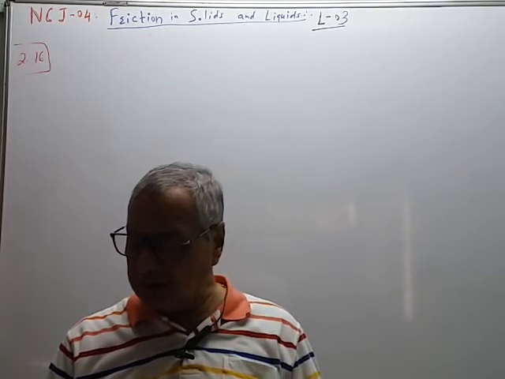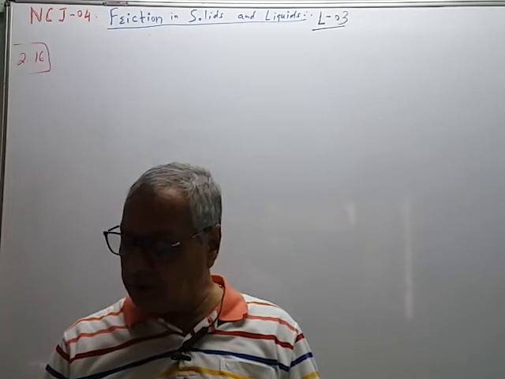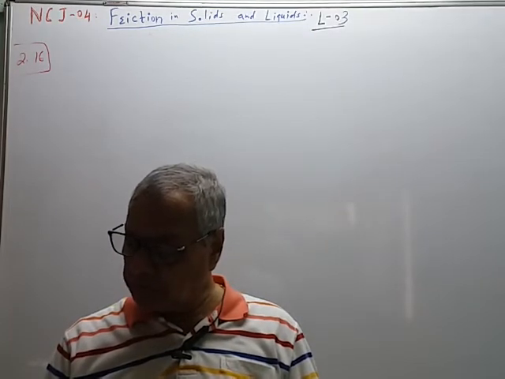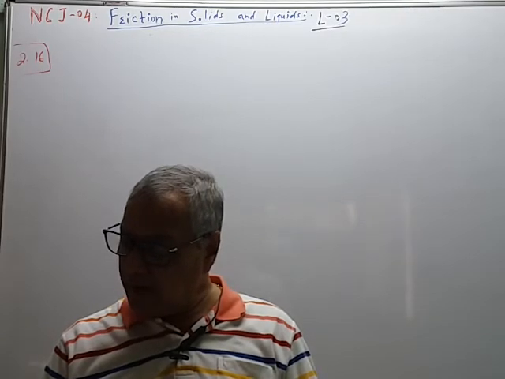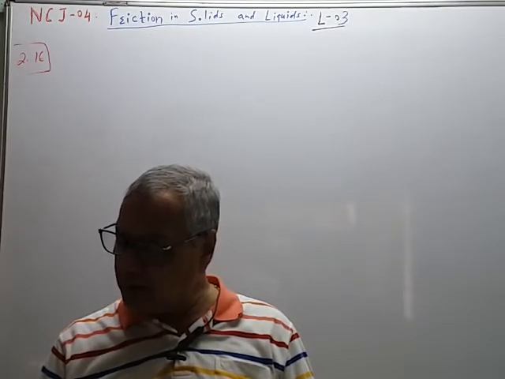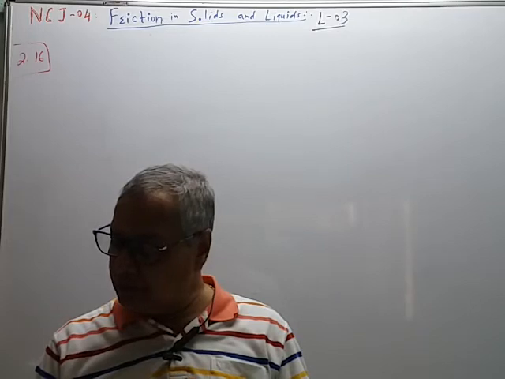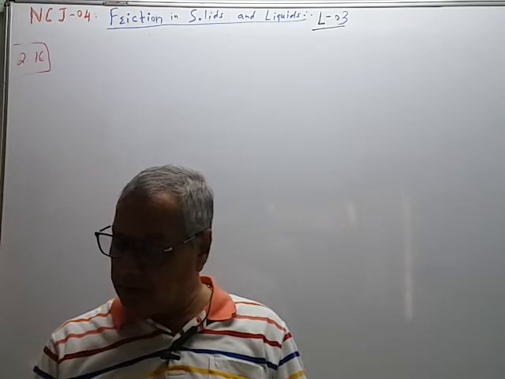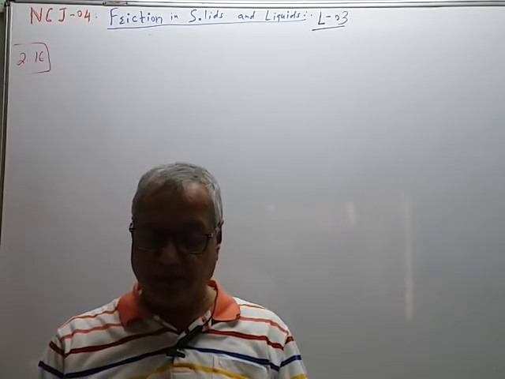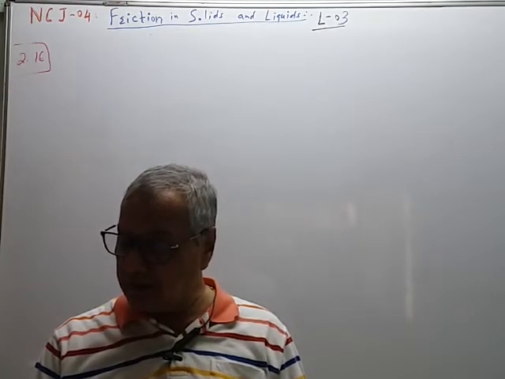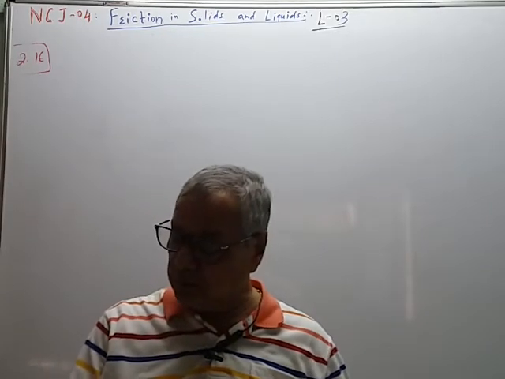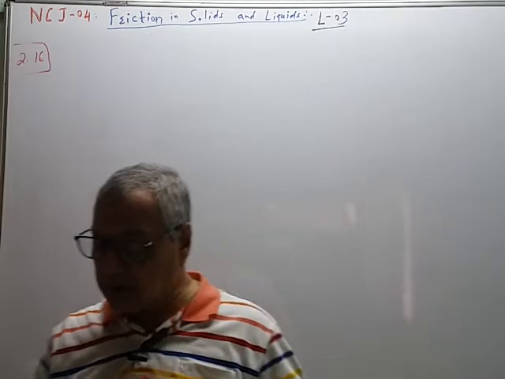So now I will read question number 16. Which one of the following is based on the Pascal law? A, sprayer; B, hydraulic lift; C, barometer; and D, venturimeter. So barometer is used for pressure measurement. The best example of Pascal law is a hydraulic lift, hydraulic brakes, etc. And sprayer and venturimeter are applications of Bernoulli's principle. So the correct choice is B.